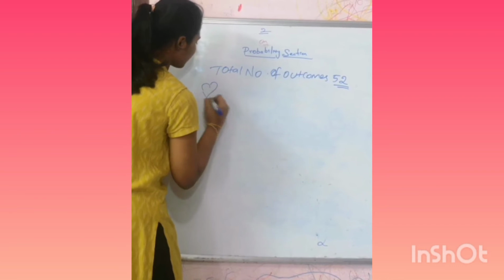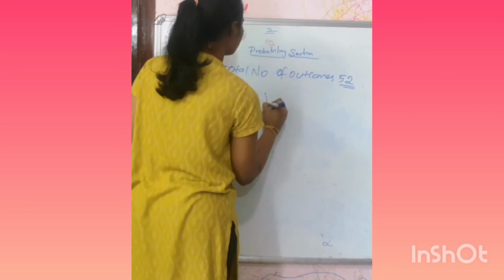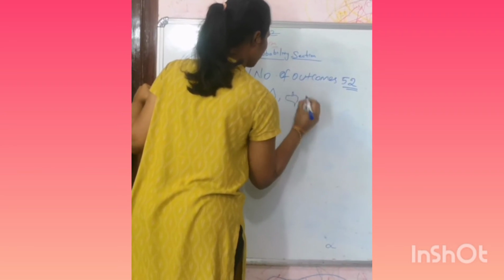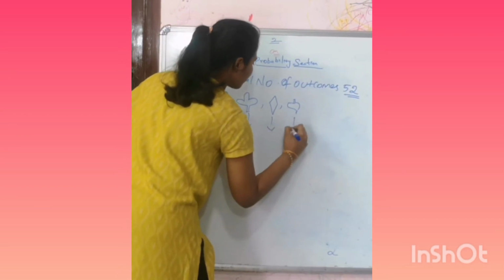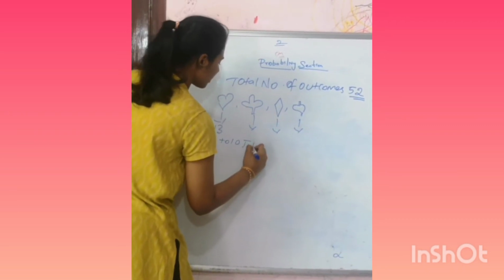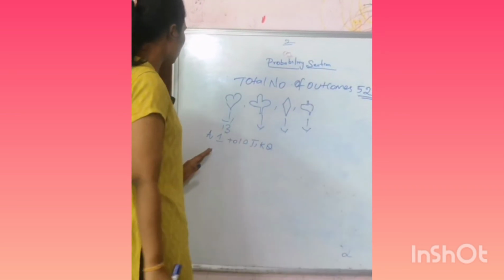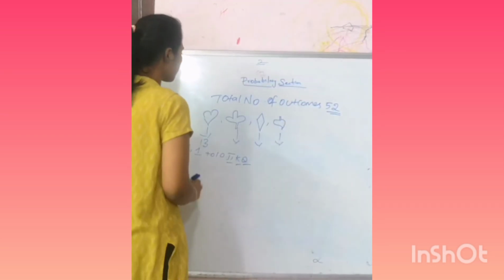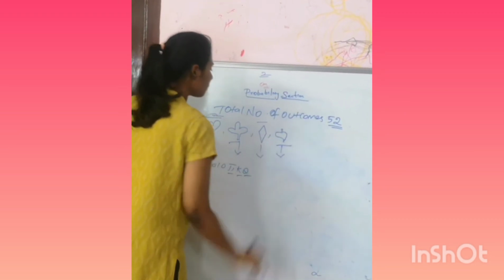One is heart, another one is club, and so on, each with 13 numbers. J, Q, K are the face cards. Always remember, this one is red color and this one also red color. These both are black color.